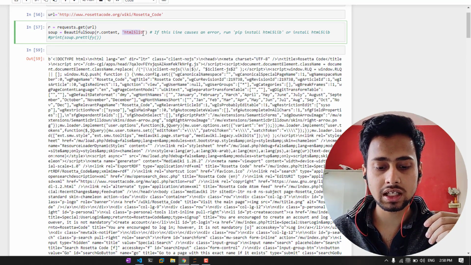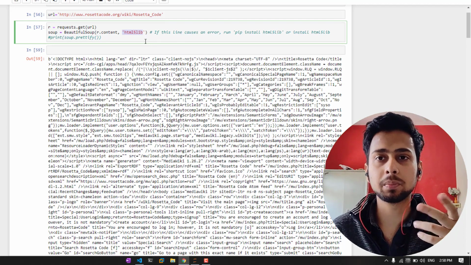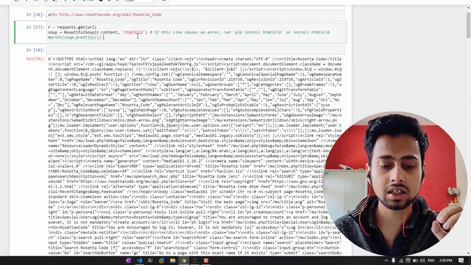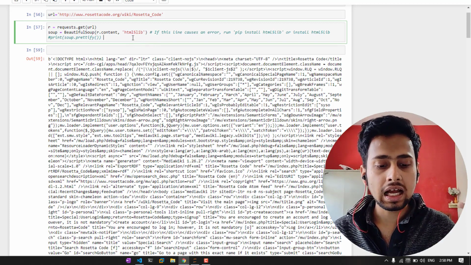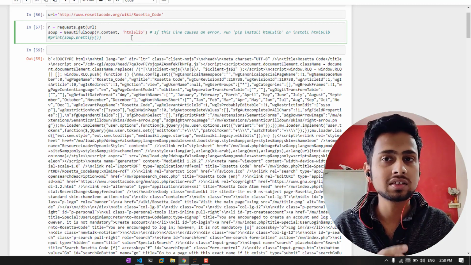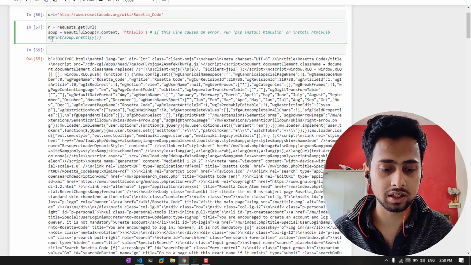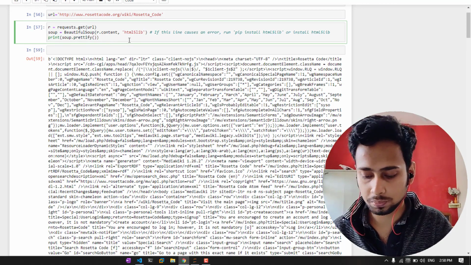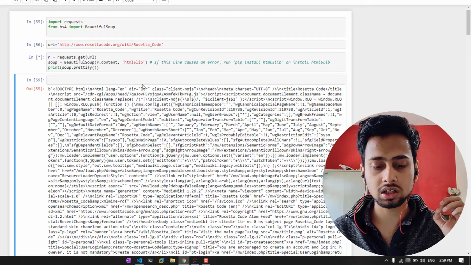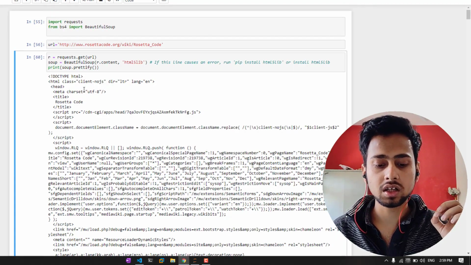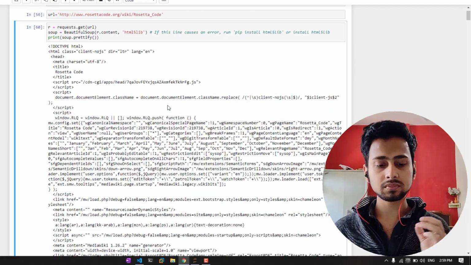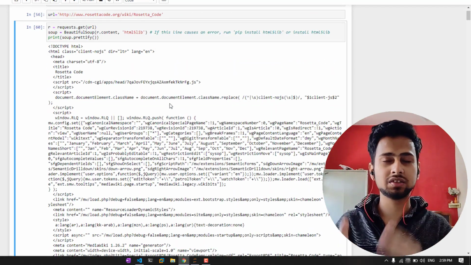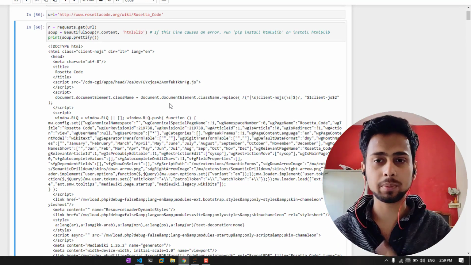And here we are using the html5lib parser. There are multiple types of parsers, you can use any, but the most popular and affordable one is basically html5lib. Once the soup is created, you can see the code in a much more prettified way. If you want to see the code in a more prettified way, you can just say soup.prettify. Now you can see that it is more human readable. So till now we have got the page from the internet, and we are basically going to use it in our code.